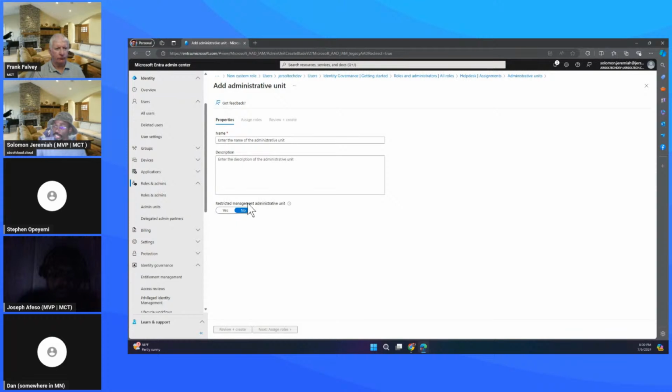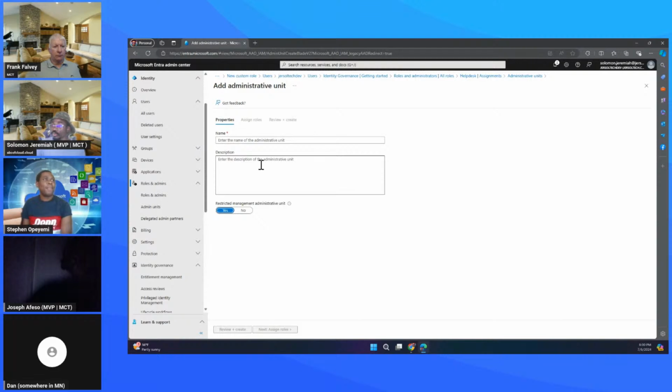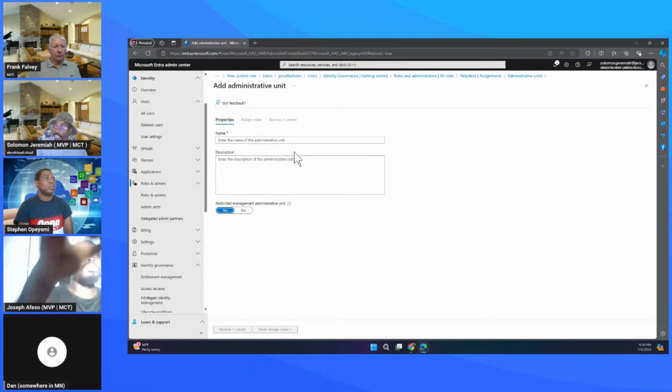But one feature here that I like is you can see restrict management administrative unit. So if you look at this, basically once I click on this, any admin that has a role that is org-wide, that's tenant-wide, would not be able to use that role assigned to them to manage the objects in this administrative unit.